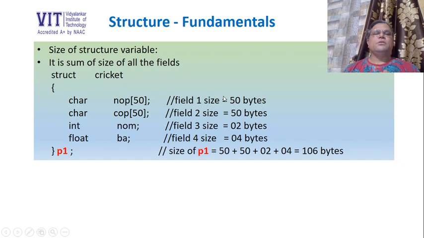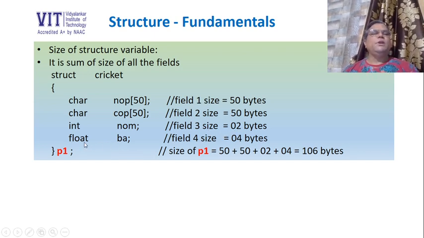It is like this. We need to find out what is the size of field 1. Since it is a character array of 50 capacity, its size is 50 bytes. What will be the size of second field COP? Since this is also a character array of capacity 50, size of field 2 is 50 bytes. Third field is NOM, which is of type int, single variable, so size of field 3 is 2 bytes.